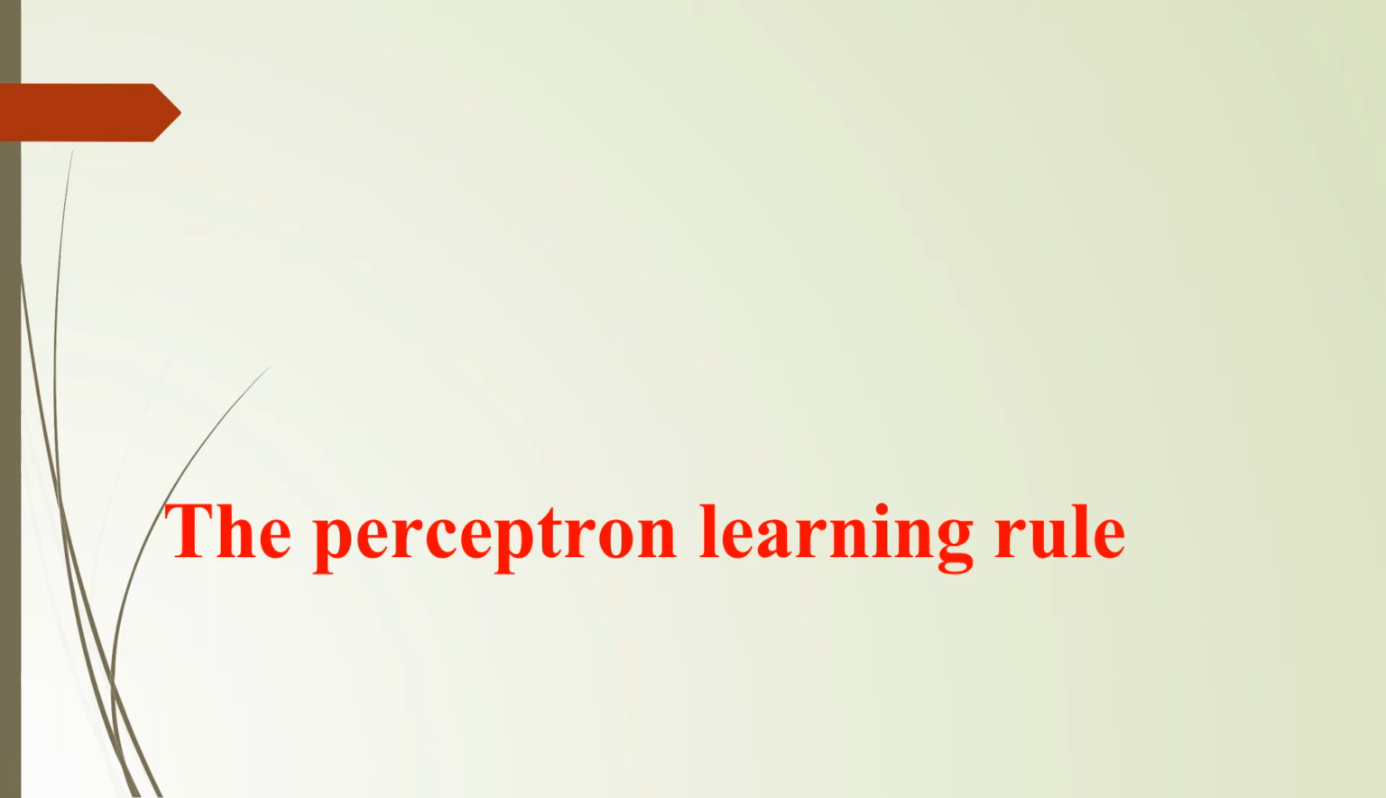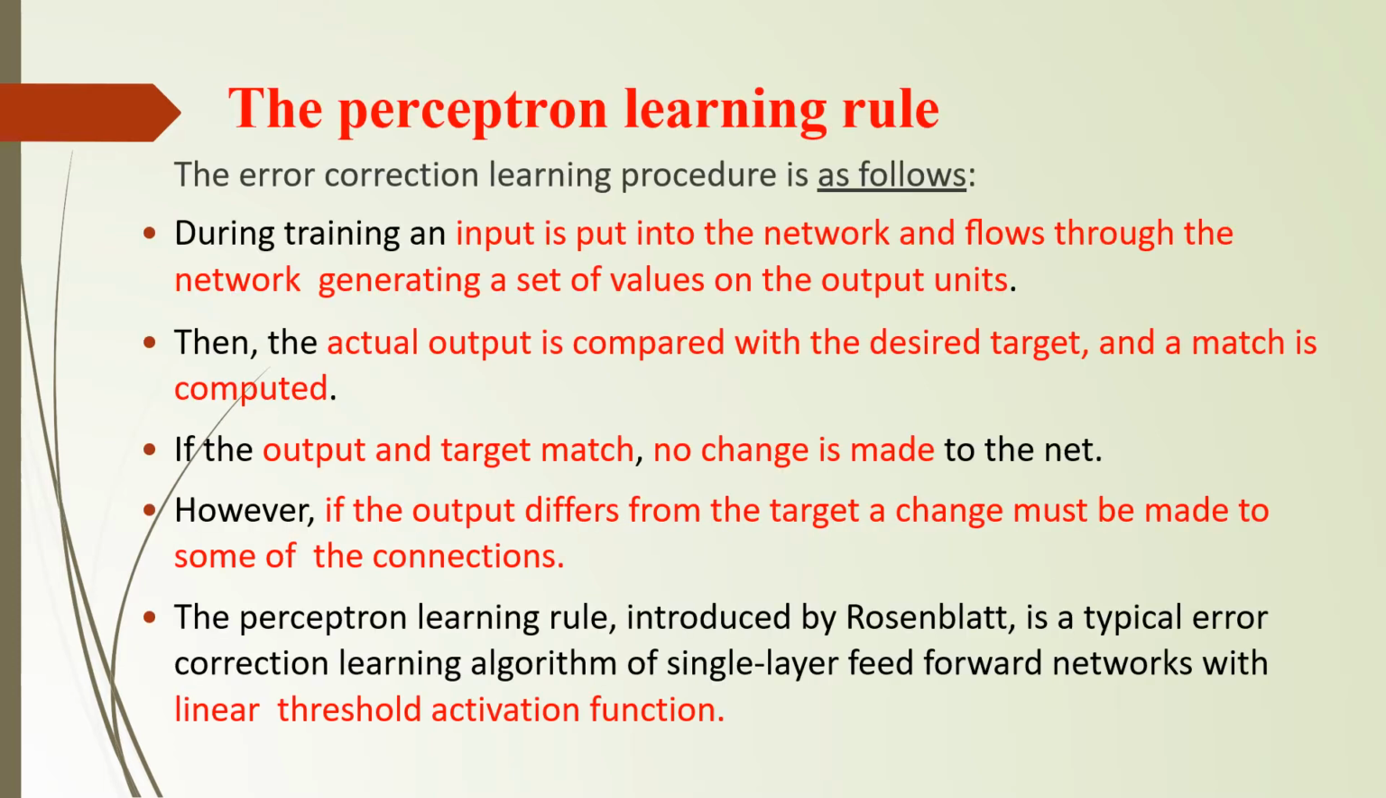Dear students, in this lecture we are going to see the perceptron learning rule. So perceptron is a concept of machine learning, especially in the neural network, which mainly concentrated on single layer neural network. A perceptron means it's a single layer neural network architecture.